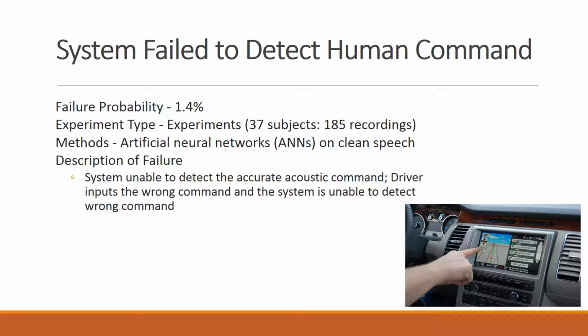Next type of failure is when the system failed to detect human command, where the probability of failure is 1.4%. This data was found by another source, which used experiments with 37 subjects and 185 recordings. The data was then analyzed using artificial neural networks on clean speech. In some experiments, the system was unable to detect the accurate acoustic command. The driver would input the wrong command, and the system was unable to detect that wrong command.